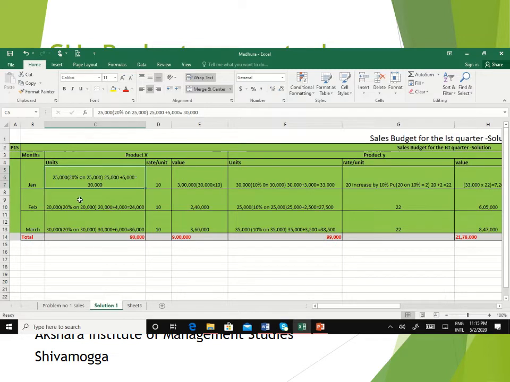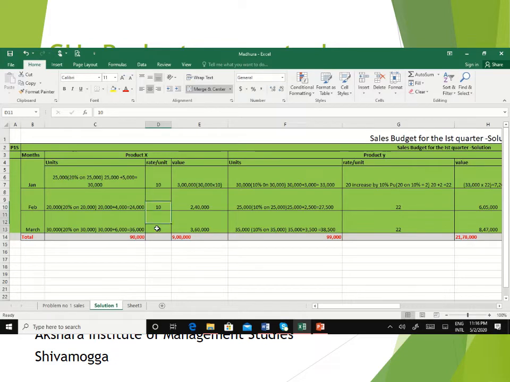Similarly for February, 20,000 units were sold in 1980 and you have to increase it by 20%. So 20% on 20,000 comes to 4,000. So 20,000 plus an increase of 4,000, in total 24,000 is what you have to sell for the first quarter of 1981. And for the month of March of product X, 30,000 units were sold earlier and now you have to increase it by 20% on 30,000. So it comes to 6,000. So 30,000 plus 6,000, 36,000 is the number of units estimated for the first quarter of 1981.